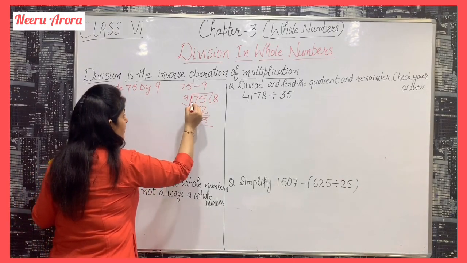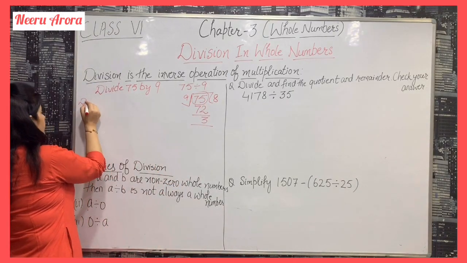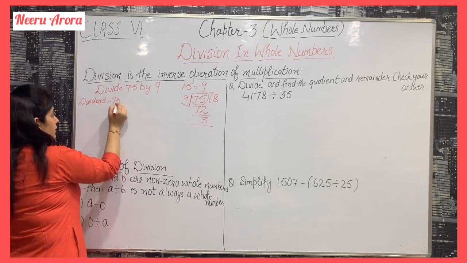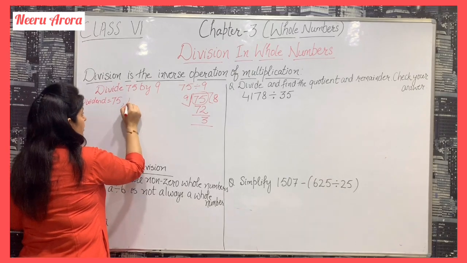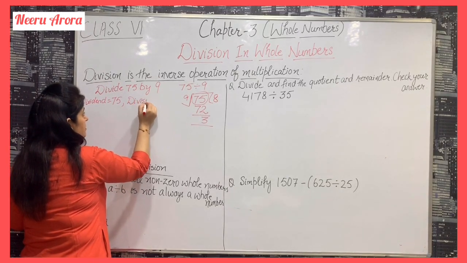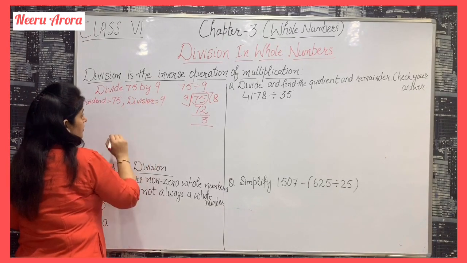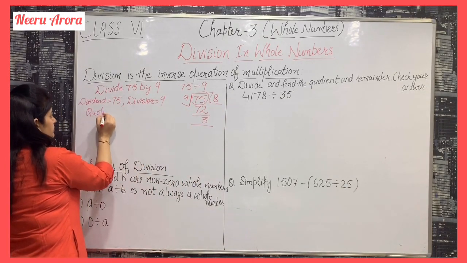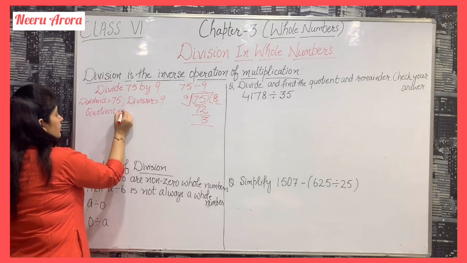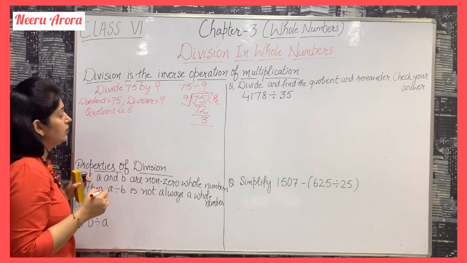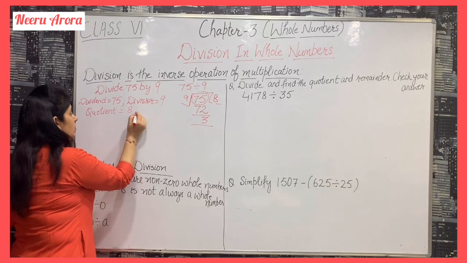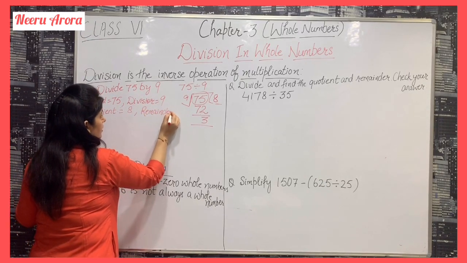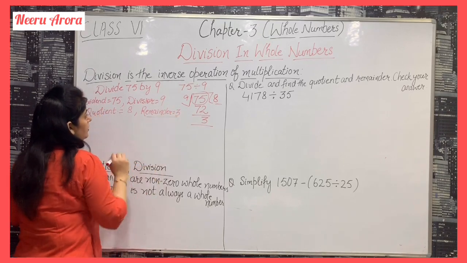In this, 75 is the dividend. What is the divisor? The divisor is 9. The quotient is 8, and the remainder is 3.